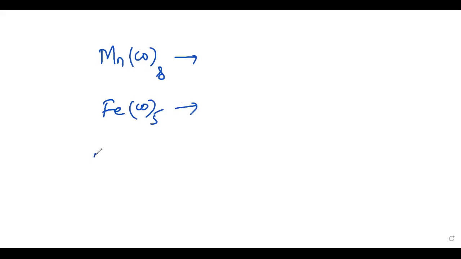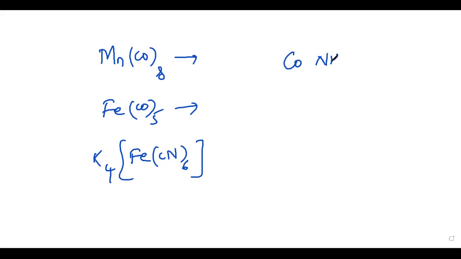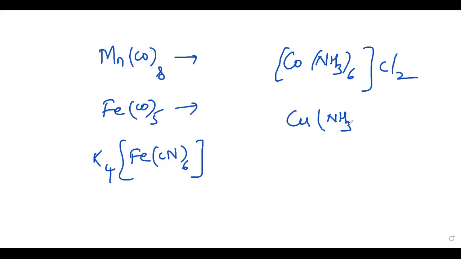FeCO5, K4FeCN6, CoNH3 6 Cl2. Let us take some other example like copper NH3 taken twice.